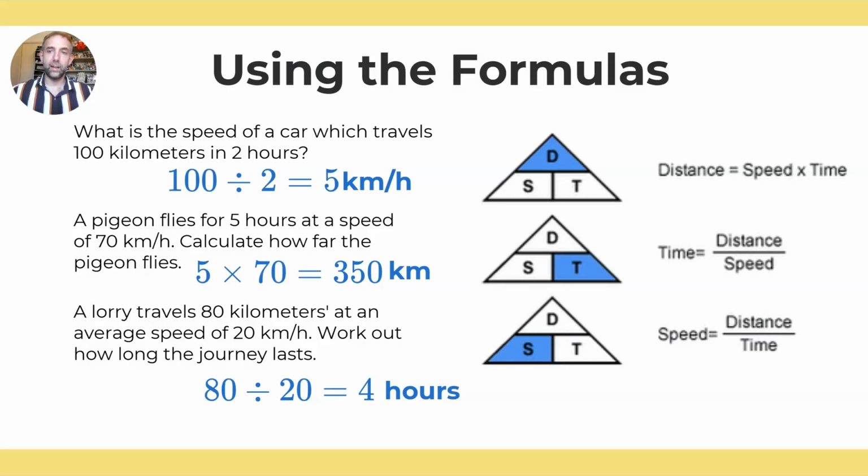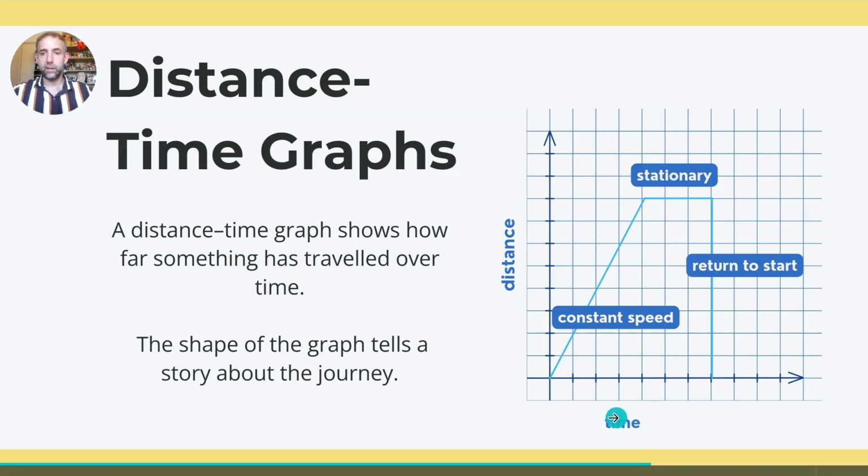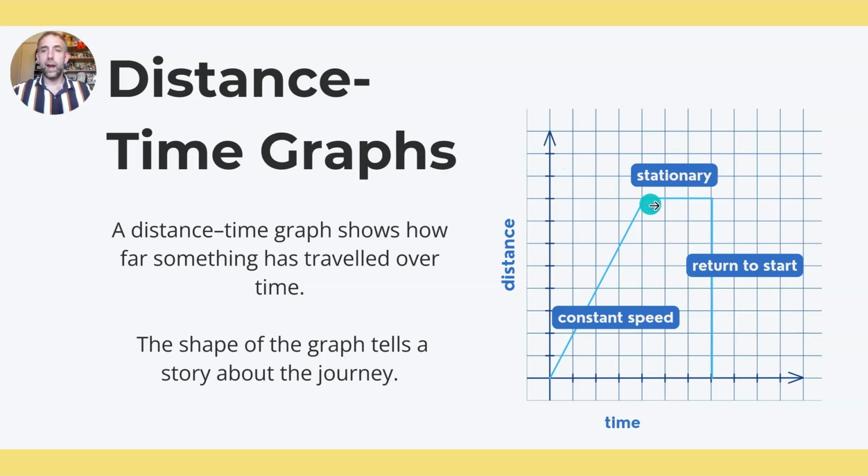So now let's apply this to graphs as well, because that is another common type of question where we have speed, distance, time graphs. So you can see from this graph here that time is represented on our x-axis and distance is represented on our y-axis. And what happens is, if the line is flat, that means that we are stationary.